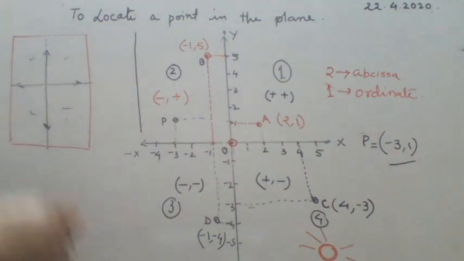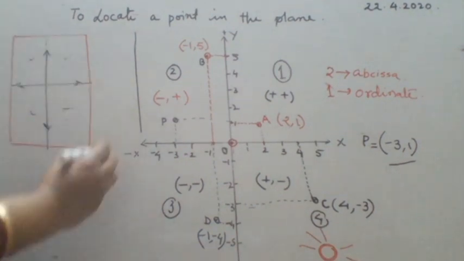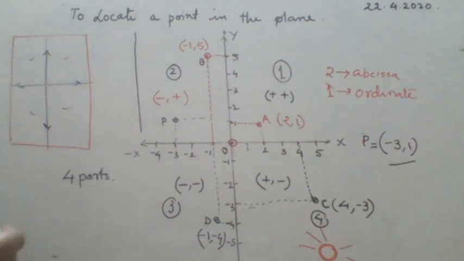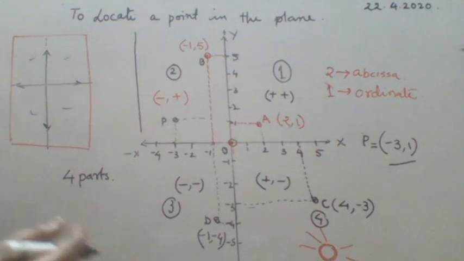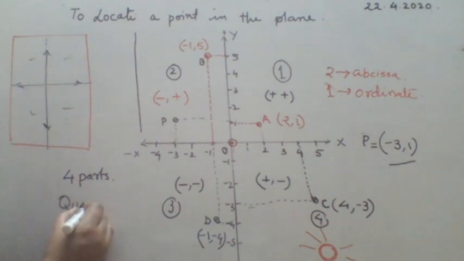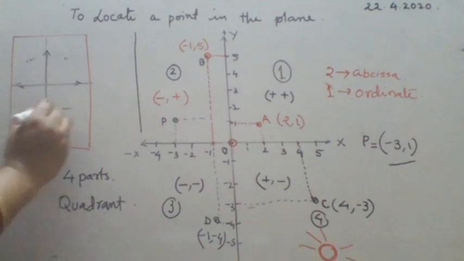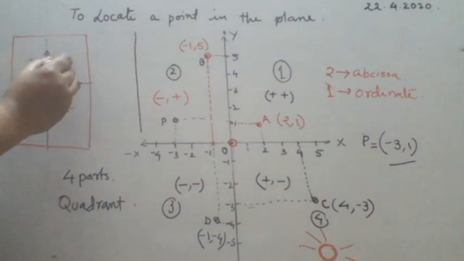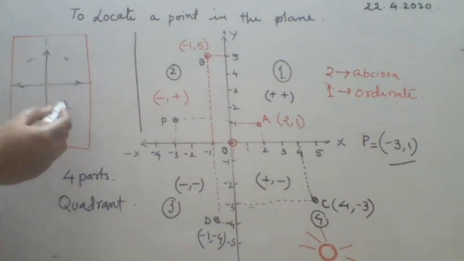Because this is four parts, the name used is quadrant. Quarter means 1/4. Like quarterly fee, from the word quarter we have come to quadrant, my dear student. Each part is a quadrant, 1/4 of the paper. So this is one quadrant, this is another quadrant, this is another, and this one.